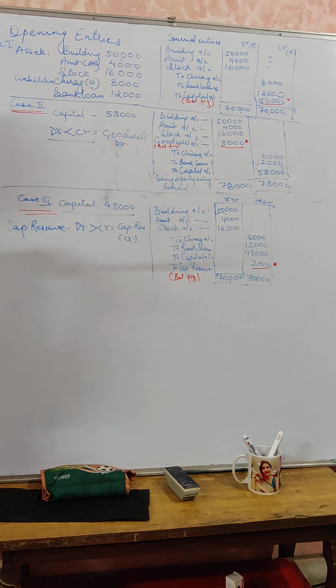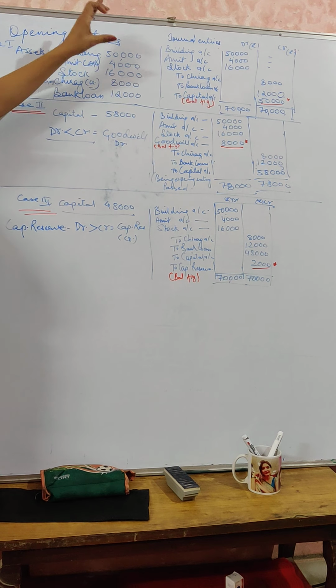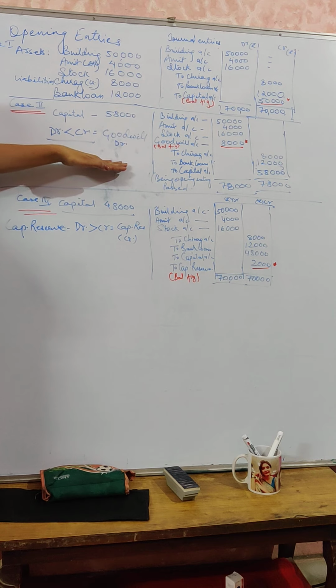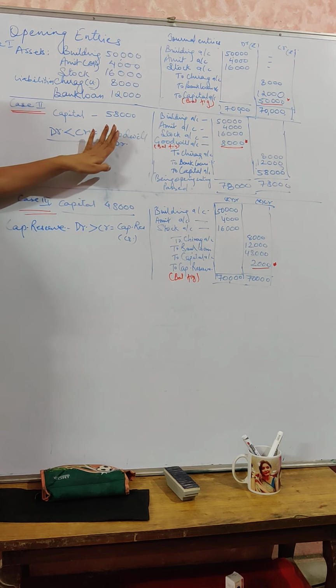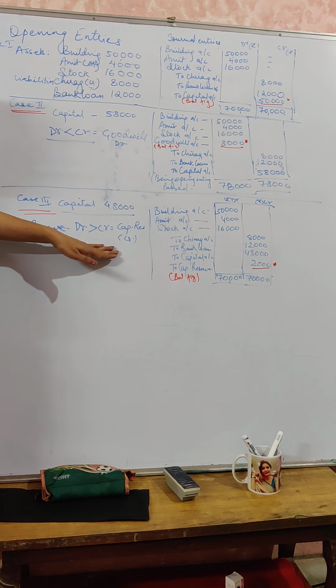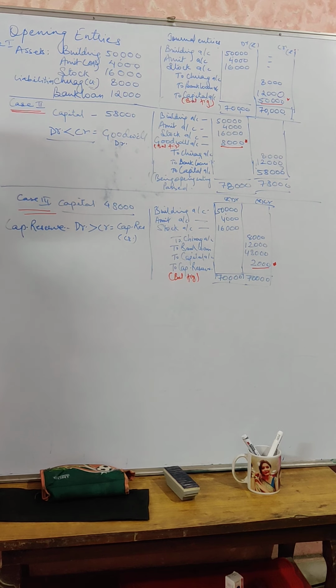So we did 3 cases. First we identified the capital. Since capital is not given, the balancing figure will be capital. Whenever your debit exceeds your credit, the balancing figure is capital. When capital is already given to you and debit exceeds your credit, that is your capital reserve. Whenever capital is already given and your credit exceeds your debit, the balancing figure will be considered as goodwill. So practice these cases. I am giving you one practice question that you need to solve.